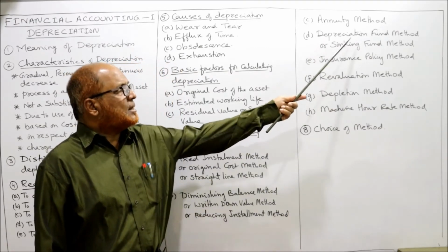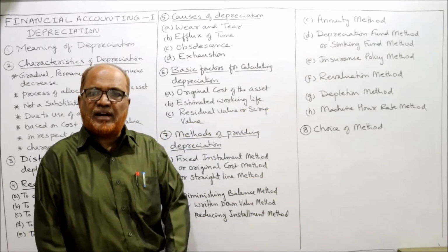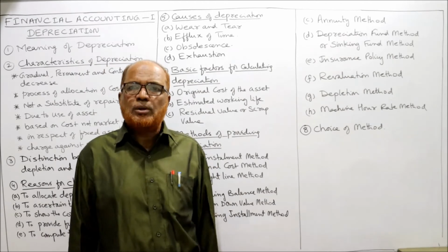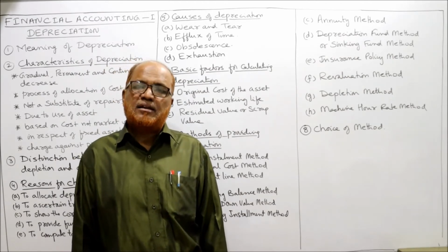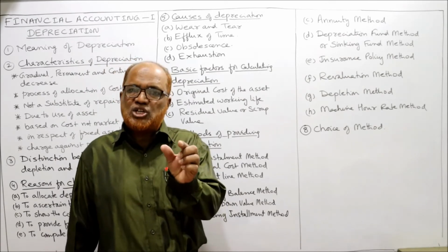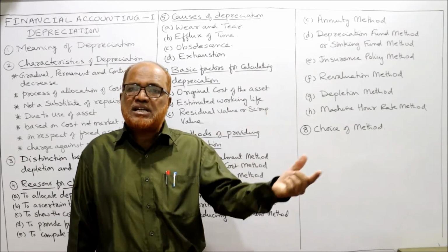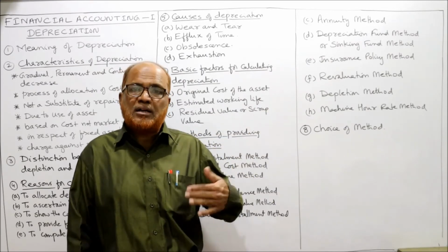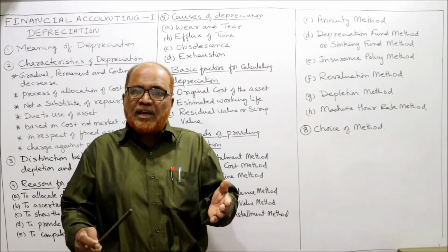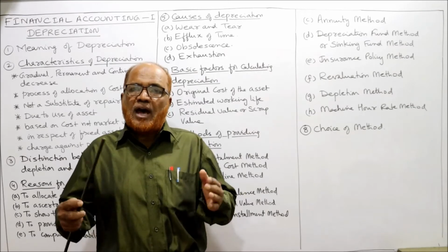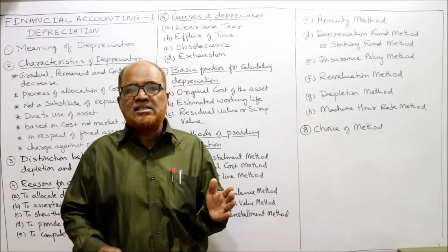The next method is depreciation fund method or sinking fund method. This method is more suitable for replacing the asset. So every year depreciation is calculated and the amount of depreciation will be invested in securities, marketable securities. Every year we will get the return on those securities, and that return will also be added in securities.